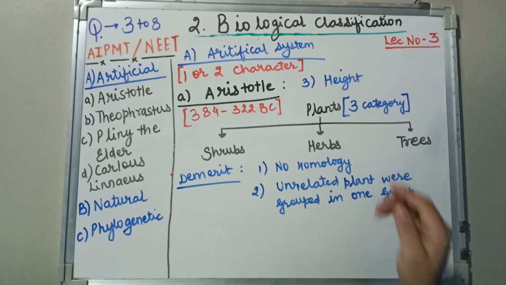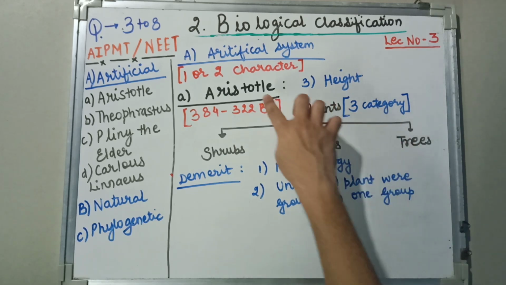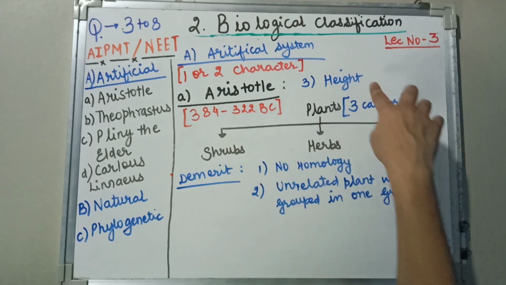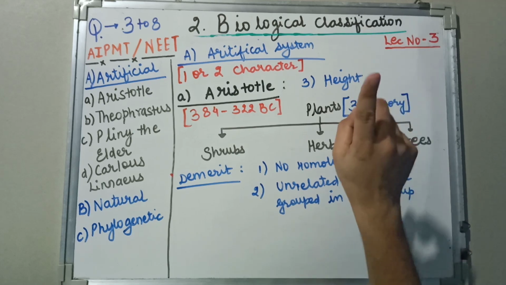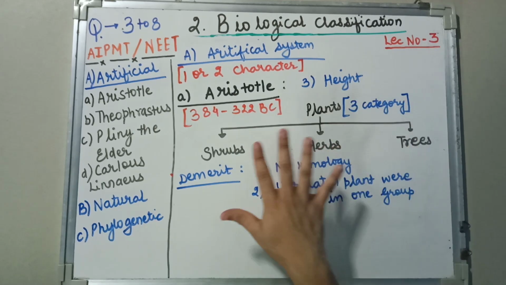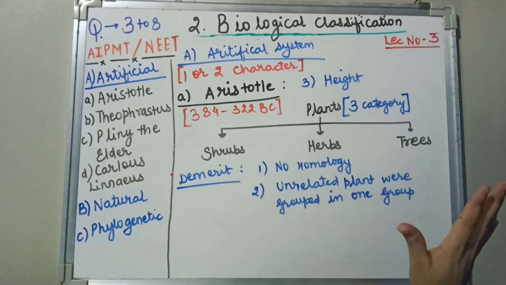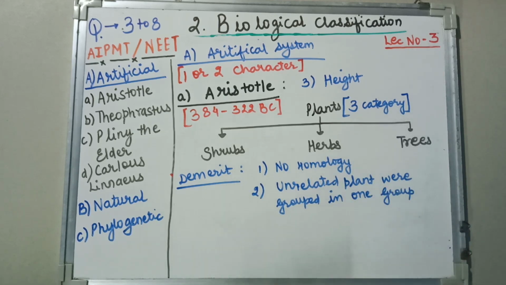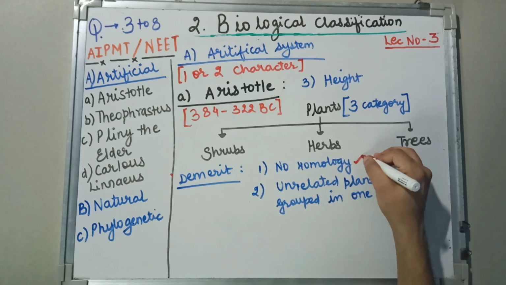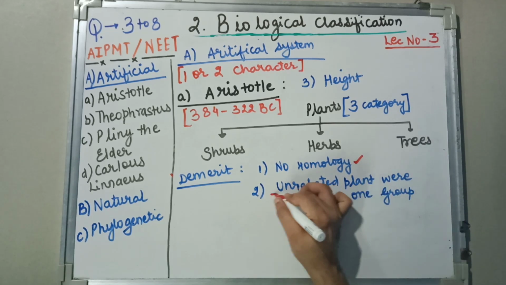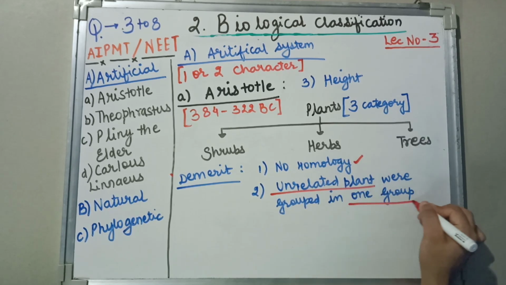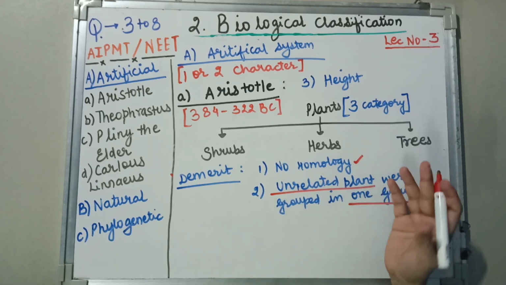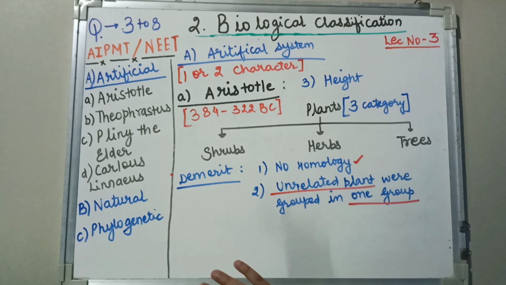Now we'll revise the plant classification. Aristotle divided plants into three: herbs, shrubs and trees, on the basis of height. Again, one single character was taken for this system. But the problem was that no homology was found, and unrelated plants were grouped in one form, so there was no explanation for it.